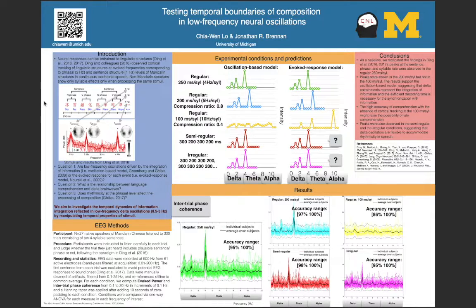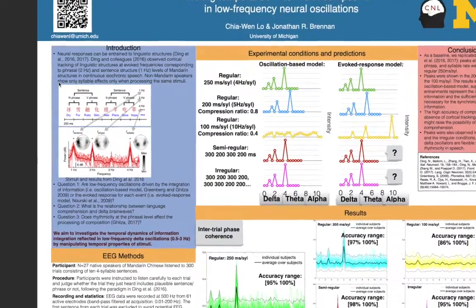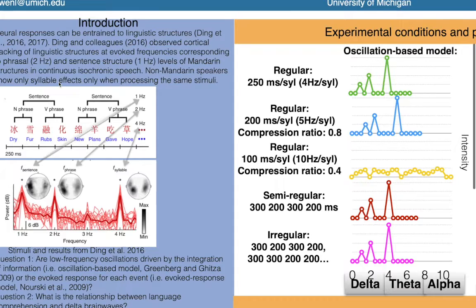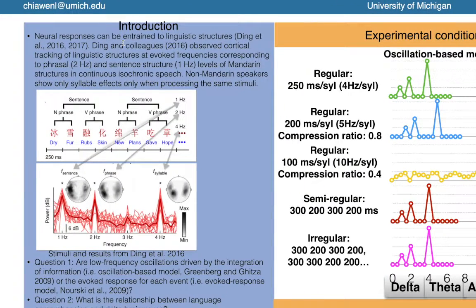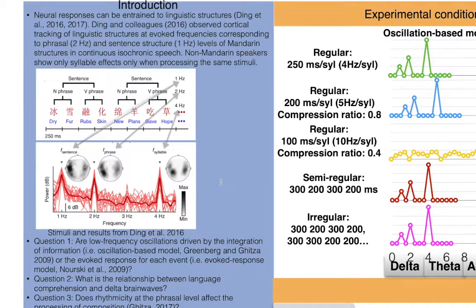Okay, so now let's get into the research. My research is about testing temporal boundaries of composition in low-frequency neural oscillation. Previous findings have shown that neural response can be entrained to linguistic structures. Ding and colleagues 2016 observed cortical tracking of linguistic structure, and evoked frequencies correspond to phrase and sentence level processing.